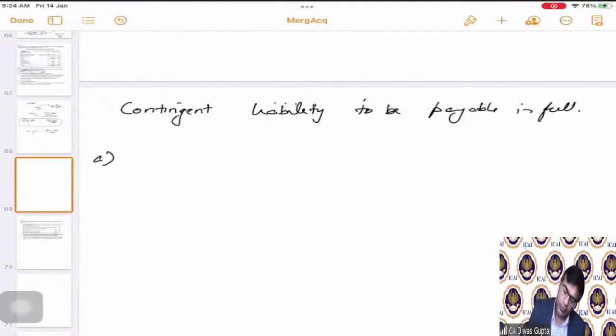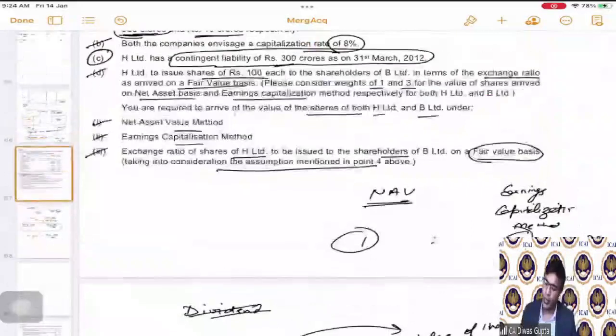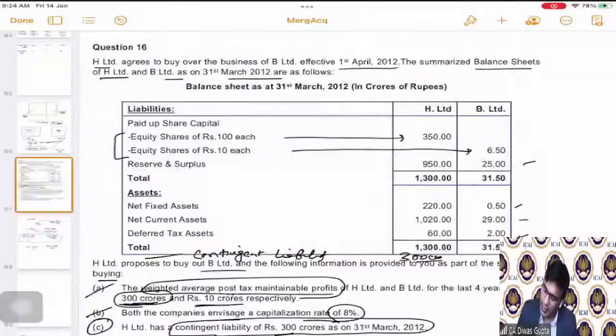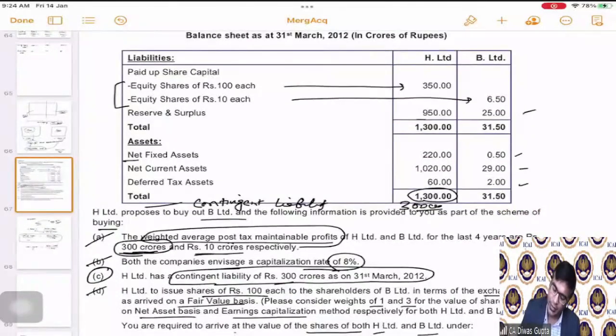Now, there is a net assets value for H Limited. This is how much? Total assets minus total liabilities. So 1300 minus, yeah, that's all. The liabilities are already adjusted because these are net fixed assets and net current liabilities, correct?